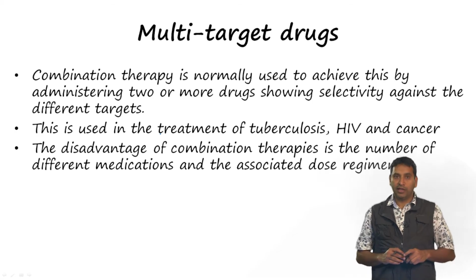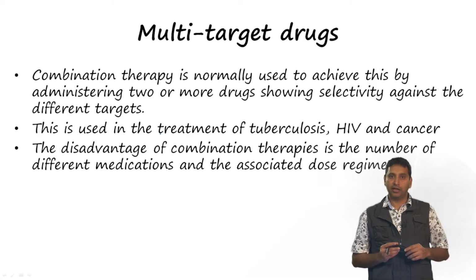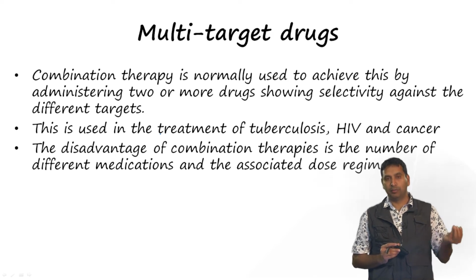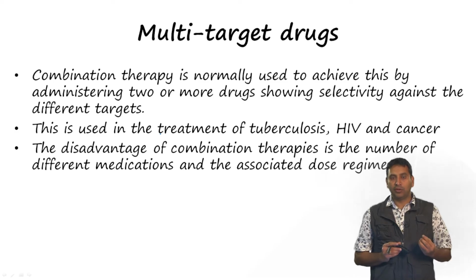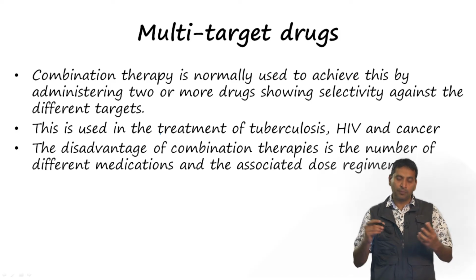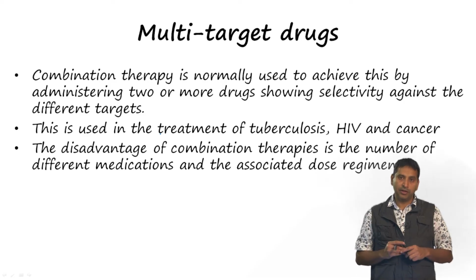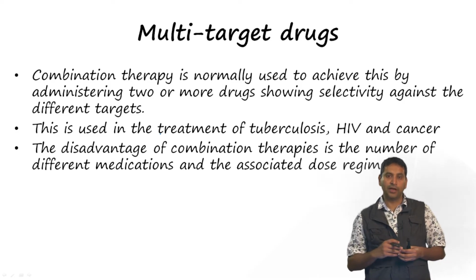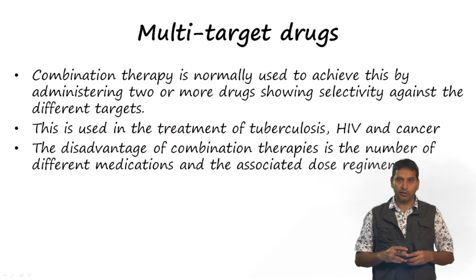There's also the concept of multi-target drugs. So in order to understand multi-target drugs, let's look at what combination therapy is. Combination therapy is typically used in several diseases such as tuberculosis, HIV and cancer, and the reason is that we give multiple drugs to the patient. This is normally done because these drugs have different targets, so they can form a very strong arsenal against the bacterium. Since it is hitting multiple targets, it is unlikely that it will be able to survive this onslaught. So that is the rationale for using combination therapy.